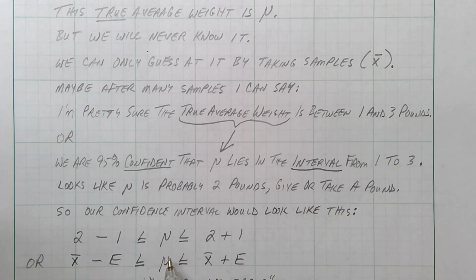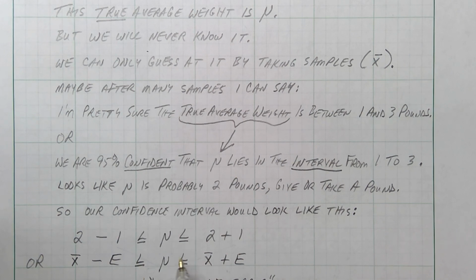And how did we get that? Mu is between all those sample weights we took, X bar, all those sample weights we took, plus a little bit of error and minus a little bit of error. That gives us a little bit of a spread because we don't know exactly what mu is, but we can kind of guess at it with our X bars.